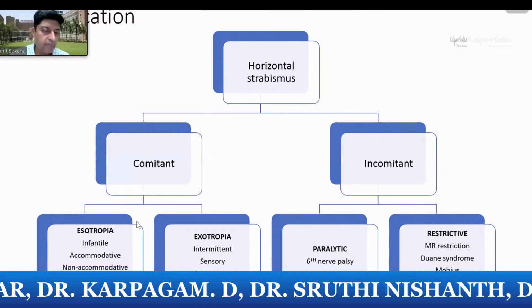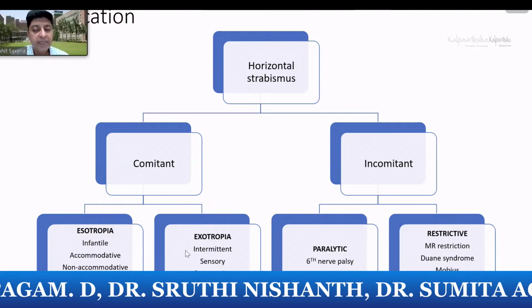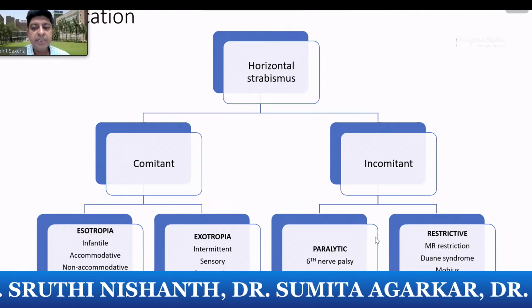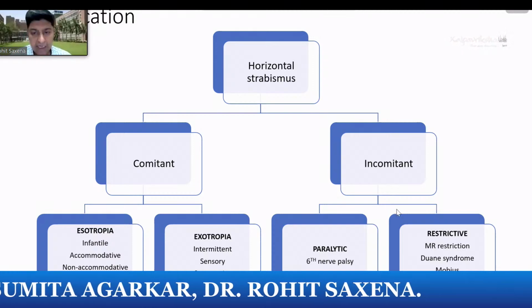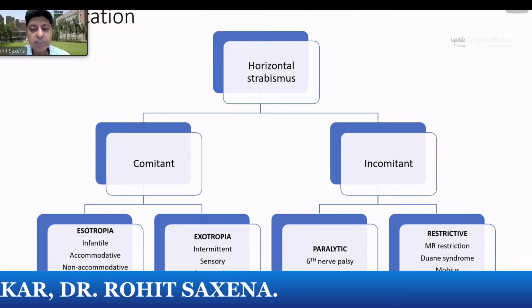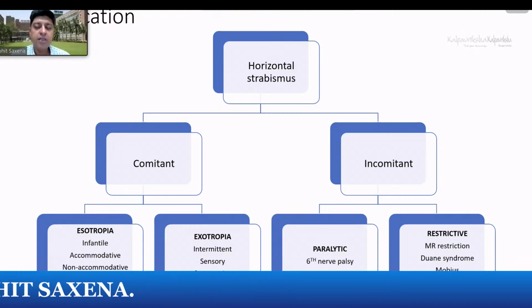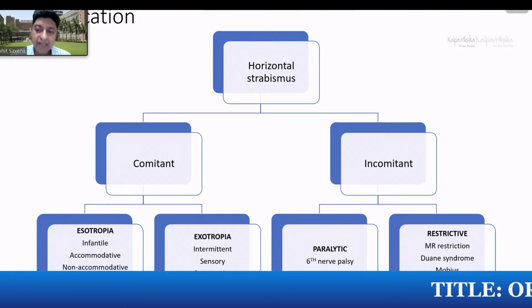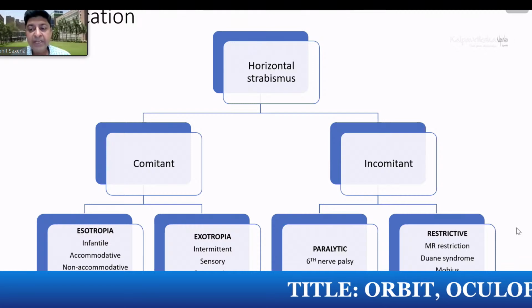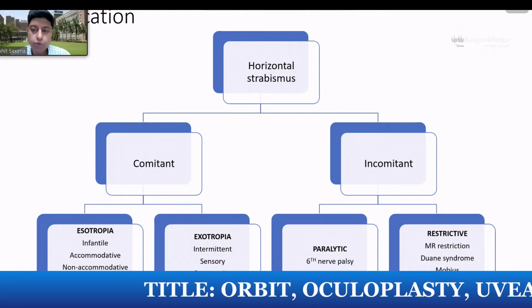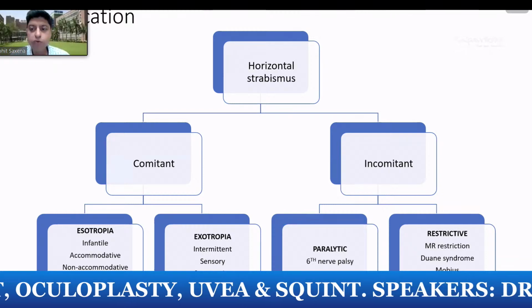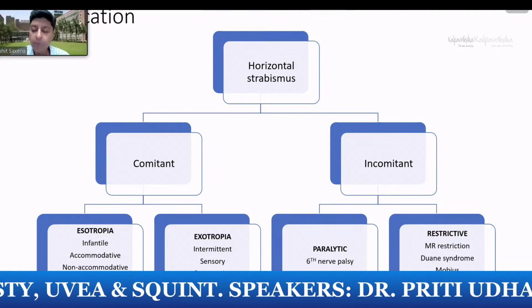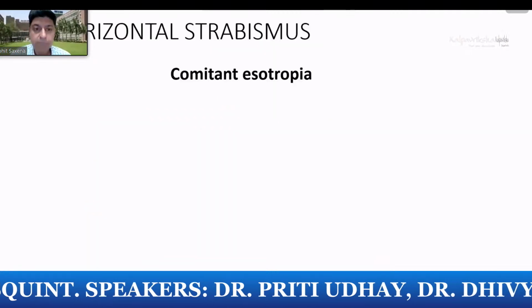Esotropias can be infantile or accommodative. We'll run through the comitant ESOs and comitant EXOs in a bit. And the incomitant would be essentially paralytic and restrictive, the two gross kinds of incomitant strabismus. Paralytic strabismus is due to an underaction or less working of one of the extraocular muscles, and restrictive is due to limitation of movement due to something actually preventing the eye from moving. The extraocular muscle strength is essentially okay, but something is limiting the eyes from moving.